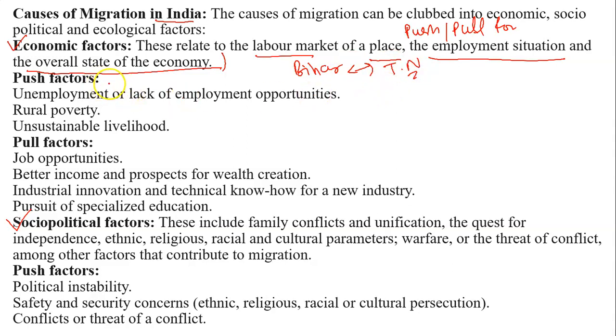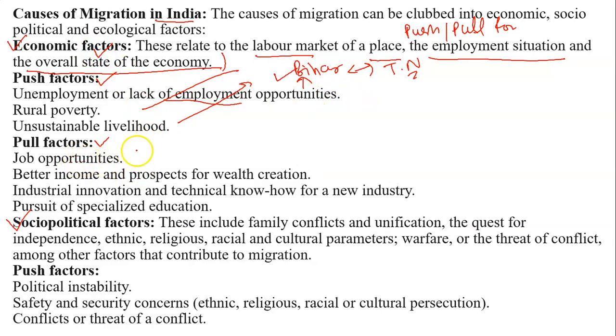Now we will define these causes in terms of push and pull factors. Under the push factors, unemployment or lack of employment opportunities. In case of Bihar, there may be unemployment or lack of employment, rural poverty and unsustainable livelihood. So the person from Bihar will be pushed to go to another place. So this is a push factor and it is an economic factor.